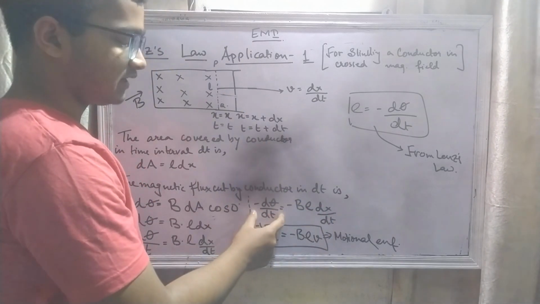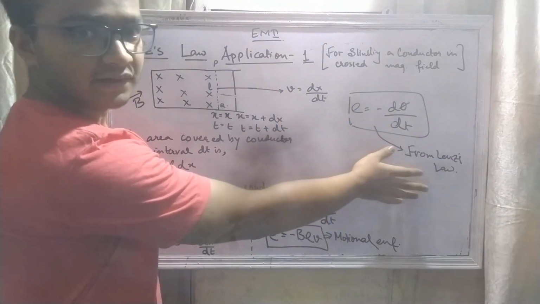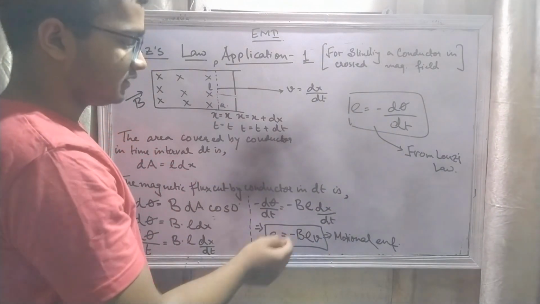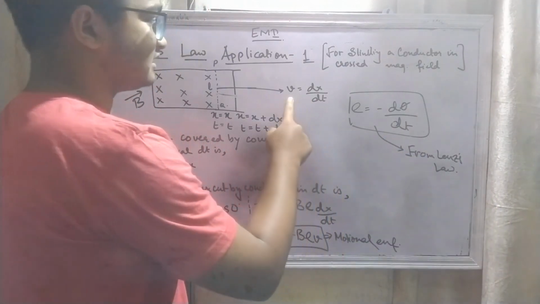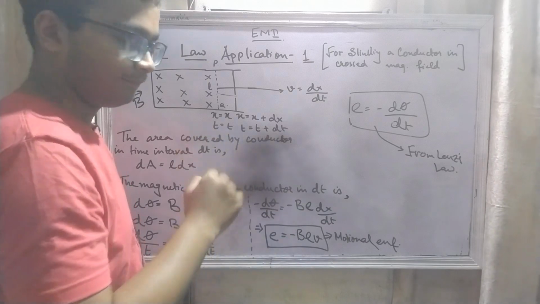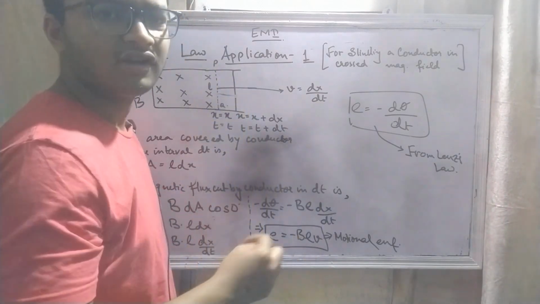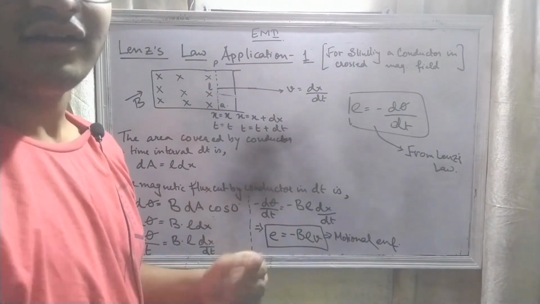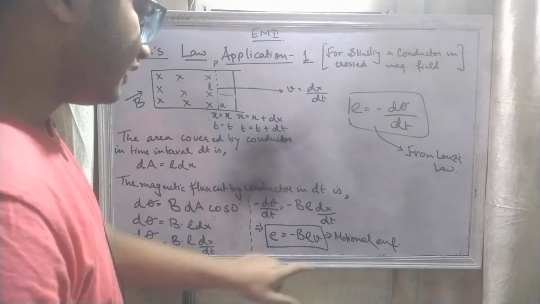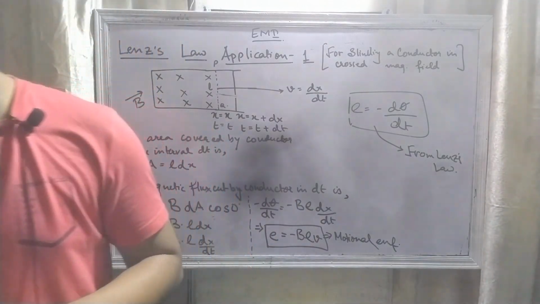The minus d phi by dt you can replace by E, which is the EMF from Lenz's law, and dx by dt, which is the velocity, I replaced by v. It comes as the product of the applied magnetic field, the length of the conductor, and the velocity with which the conductor is slid in the cross magnetic field, and this is the expression for motional EMF, right?